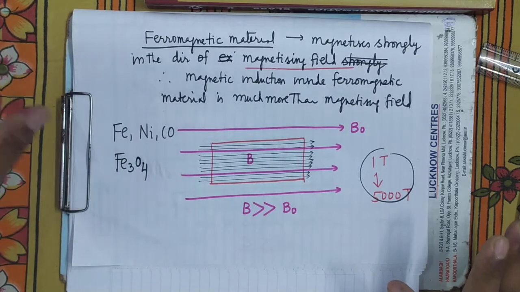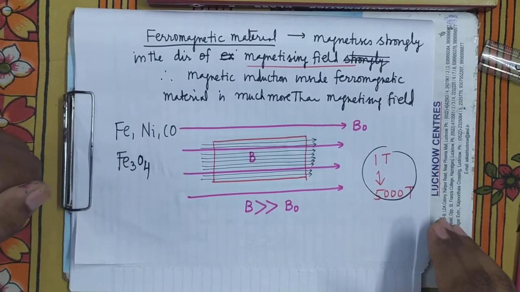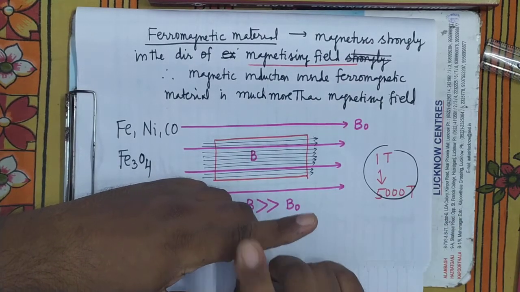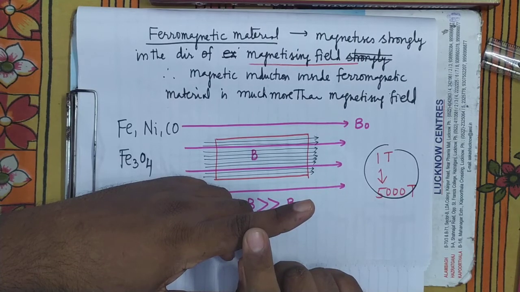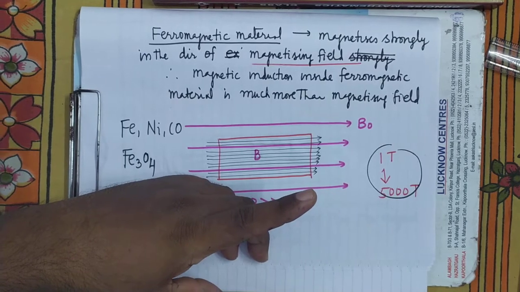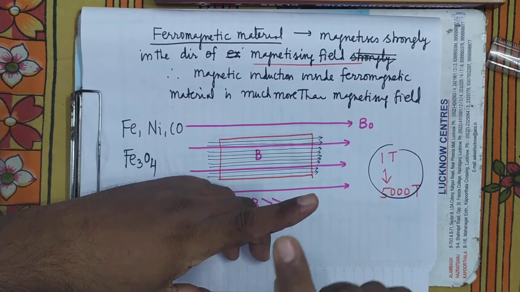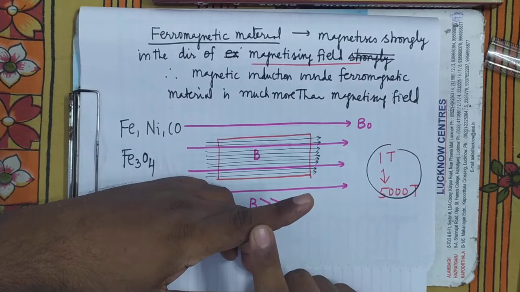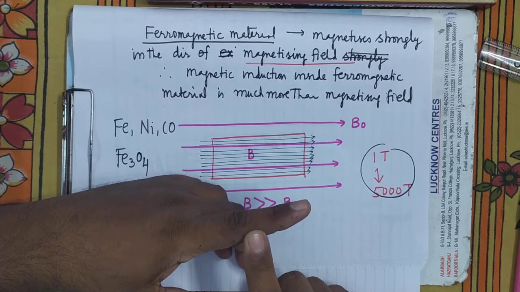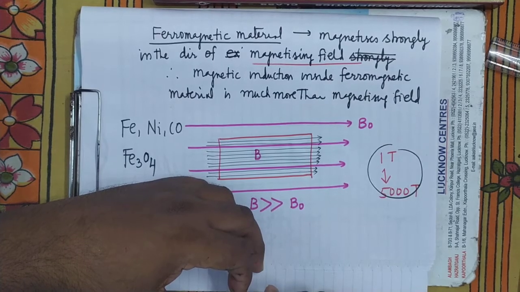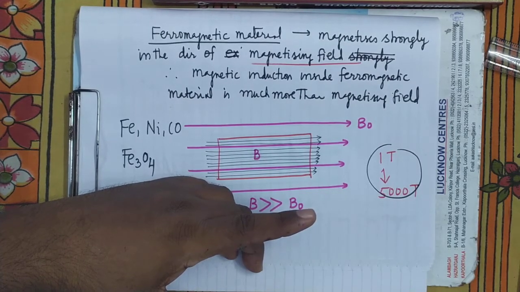So, all of you, what is the conclusion of this lecture? Number one, every substance, whether it is in the solid state, the liquid state or the gaseous state, is a magnetic material. And why? Because the ultimate source of magnetism in any substance is the atom. In an atom, there are three sources: the spin motion of electrons, the orbital motion of electrons, and the vibrational motion of protons. Out of these, spin motion contributes a significant magnetism.